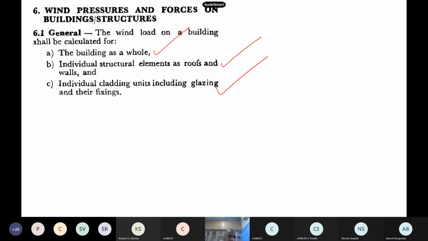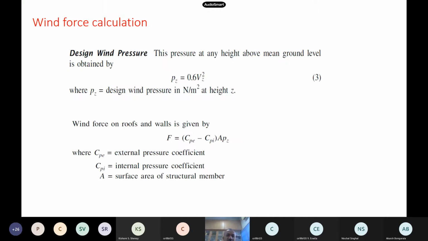Now once you have this VB, the design wind speed, then you have to find out the design wind pressure also, for all the cases. This is given by this expression, 0.6 times Vz square. This also comes from some law. So the wind force can be found out from 0.6 times Vz square, and this gives you the design wind pressure.